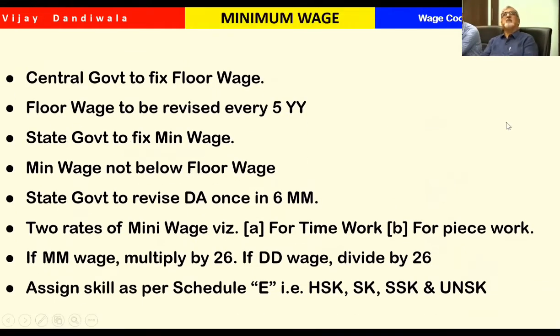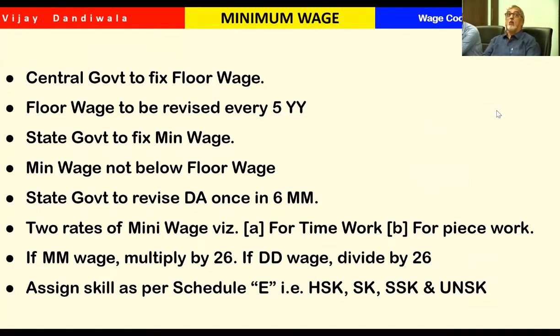Now again, there is some theoretical part. I will not go much into it. The central government has now introduced a fixed floor wage. Floor wage is decided by the central government. What is the objective of this? Suppose the minimum wage in Gujarat is say 100 rupees, but the minimum wage in Maharashtra is 300 rupees, maybe because of cost of living. But if you go to Assam, it is 50 rupees minimum wage.